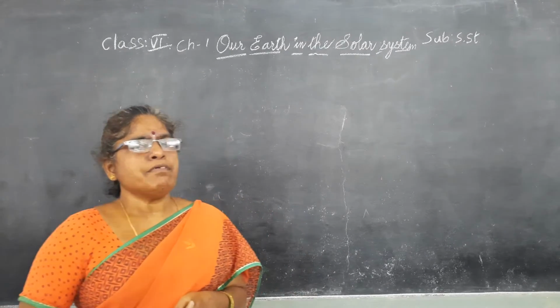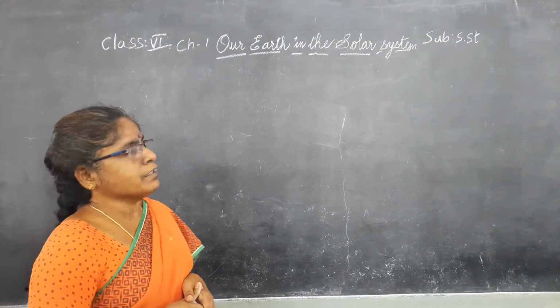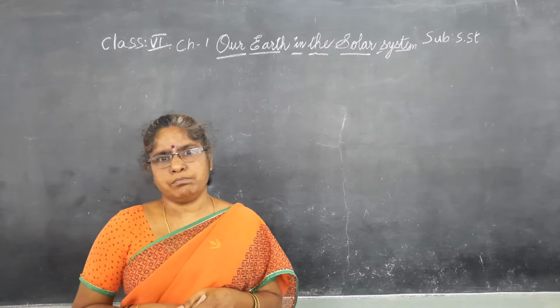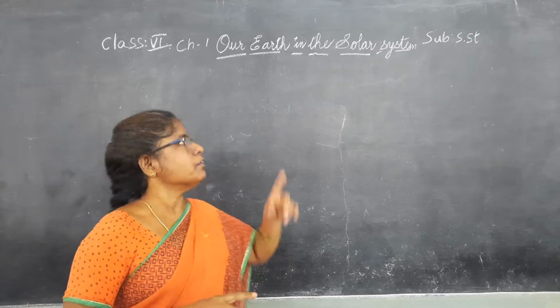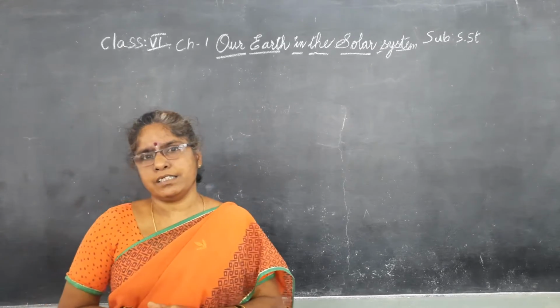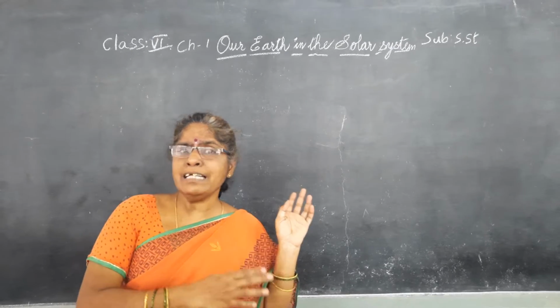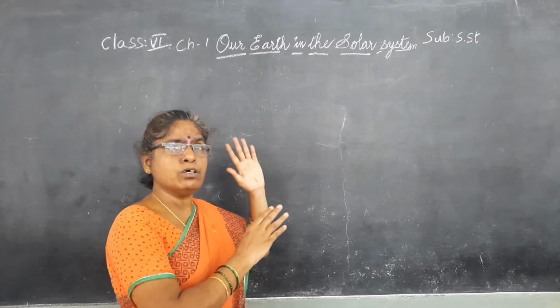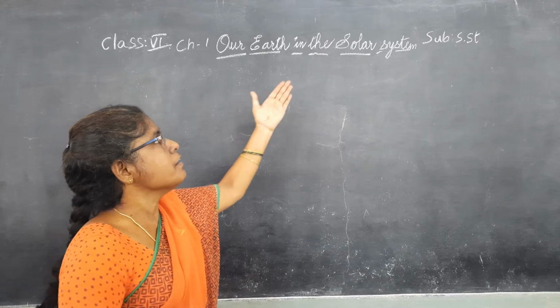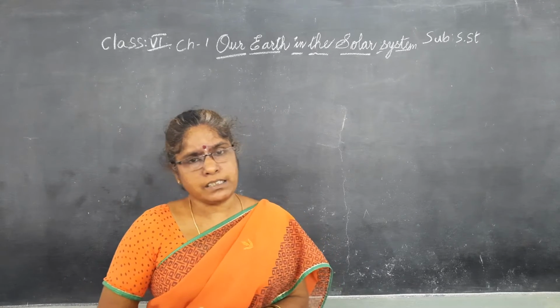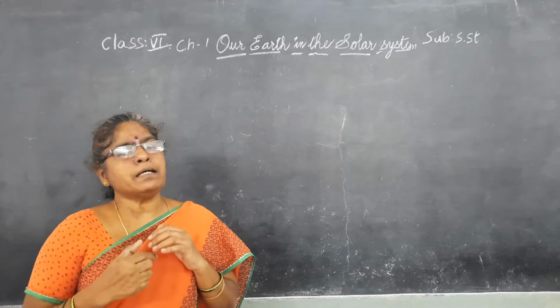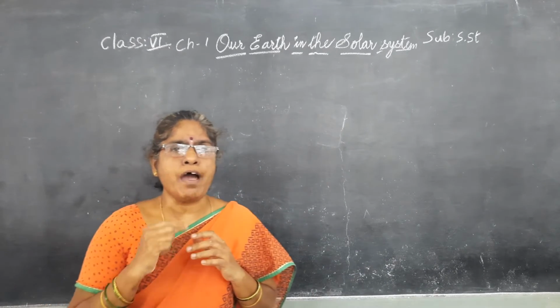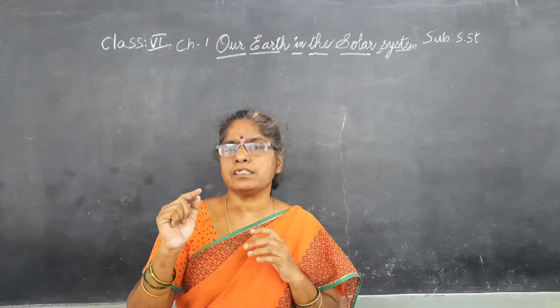In this class, we will learn about our Earth in the solar system. For that, we should learn two words here: Earth and solar system. Our Earth is a planet, and we belong to it. It is one of the celestial bodies which belong to the solar system. Earth is a celestial body which moves around the nearby star.